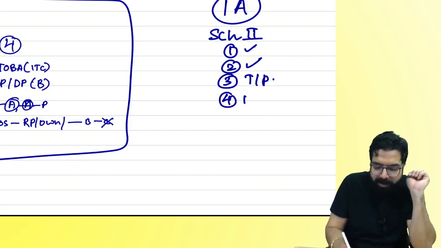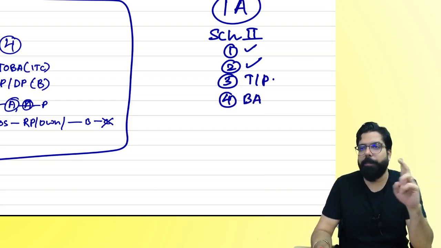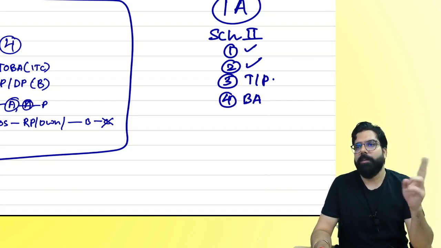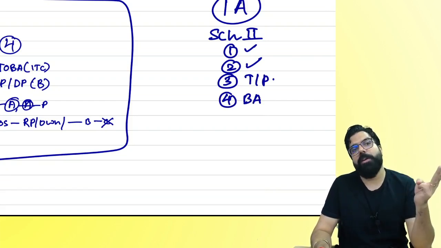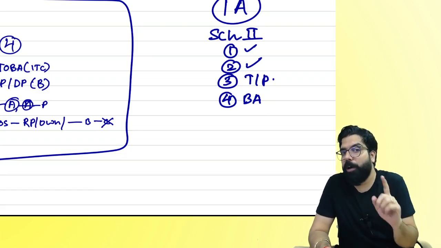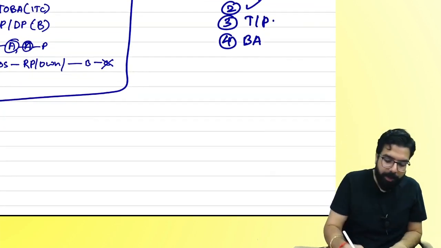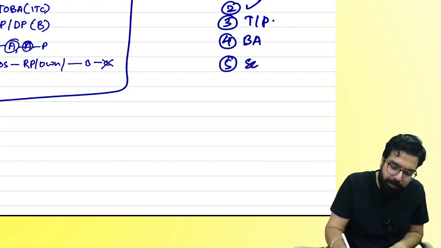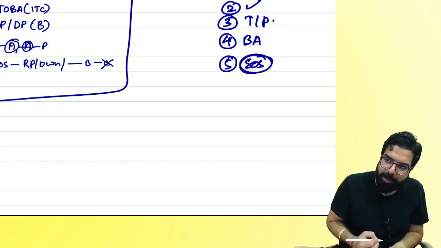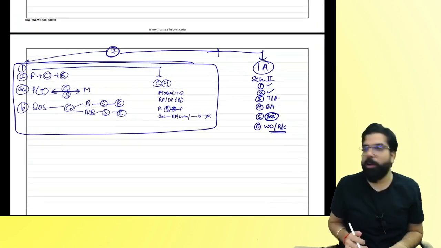Fourth one told about business asset. Permanent transfer, supply of goods. Temporary transfer, service. Transfer on closure, deemed to be a supply of goods. But it will not be a supply of goods if you transfer the business as a going concern. And the fifth one, some things which will always be considered a supply of service. And the last paragraph was works contract, restaurant and catering. Are we all clear till here?